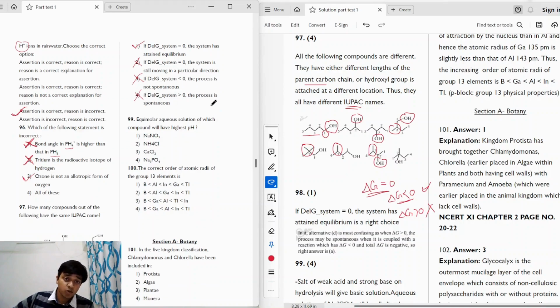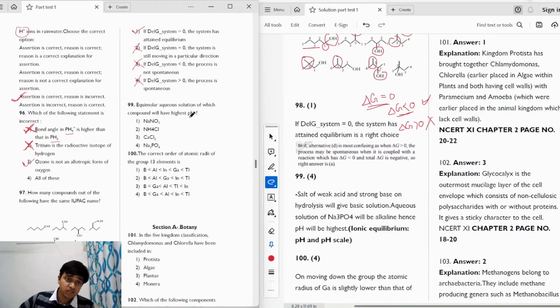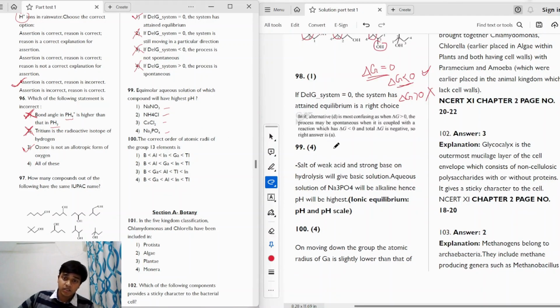The question says, equimolar aqueous solutions of which compound will have the highest pH? And we have 4 different solutions, which are NaNO3, NH4Cl, CaCl2 and Na3PO4. So it is asking us which of the following compounds will have the highest pH. We know that the salt of a weak acid and a strong base on hydrolysis will give a basic solution, right? When a weak acid and a strong base form a salt, the hydrolysis will give a basic solution.